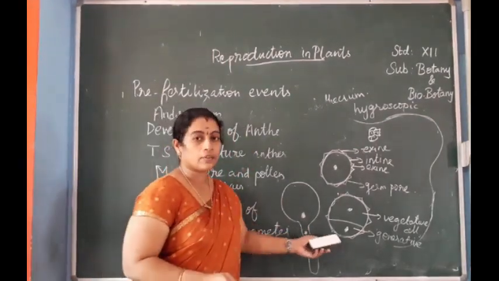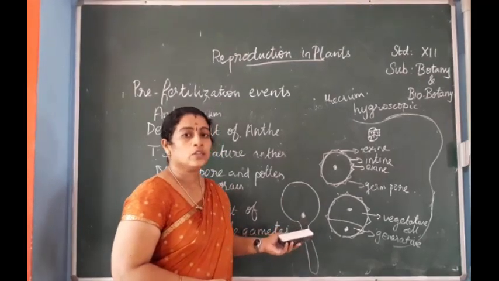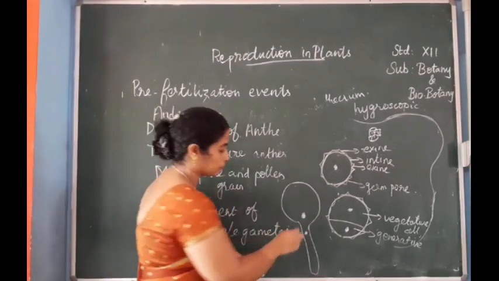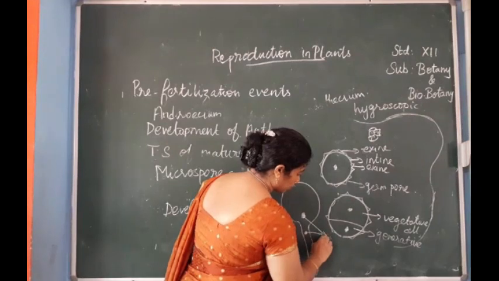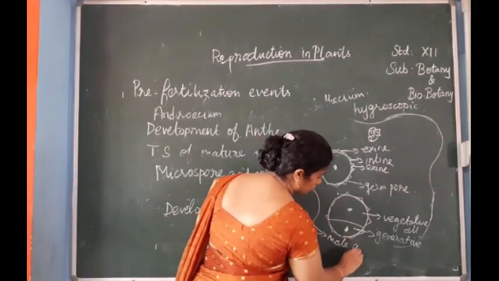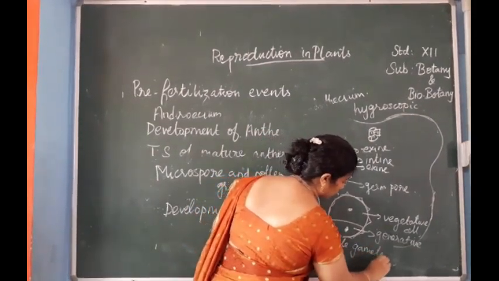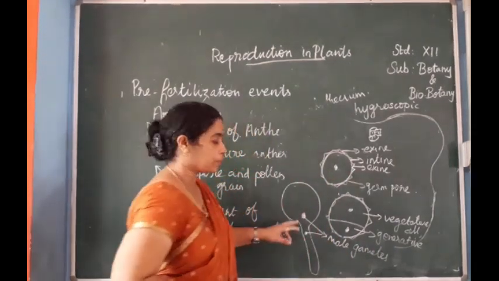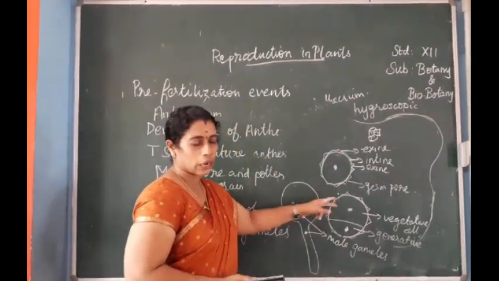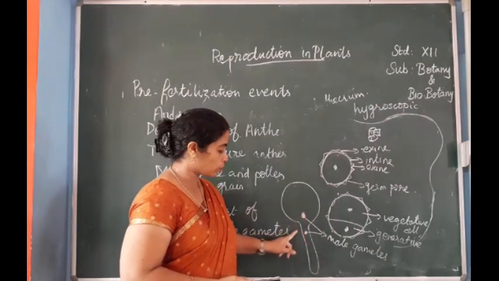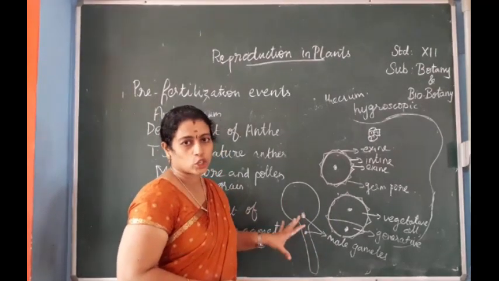The generative cell will divide into two, forming the two male gametes. The pollen intine will grow through the germ pore and form the pollen tube. This is germination of pollen.